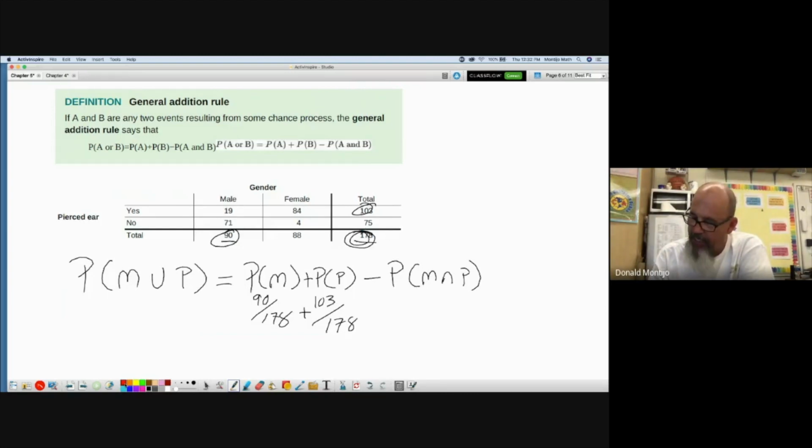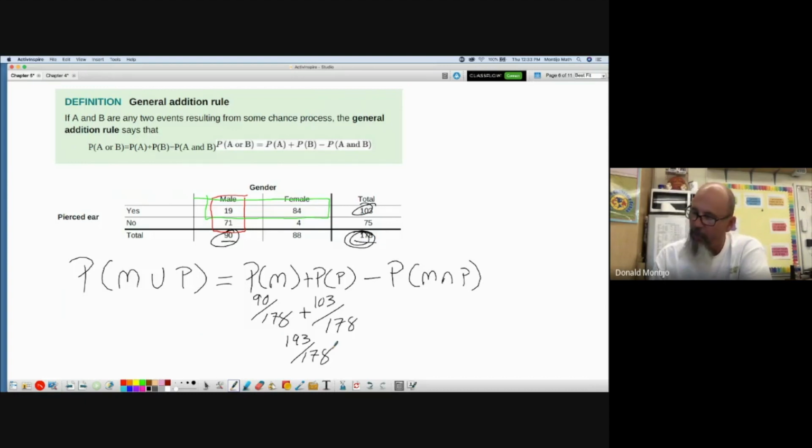This 90 came from the males, the 19 and the 71. Where did I get this 103 from? The 103 came from the 19 males plus the 84 males who had their ears pierced. So this number that we came up with here of 193 over 178 came from the green and the red rectangles here.